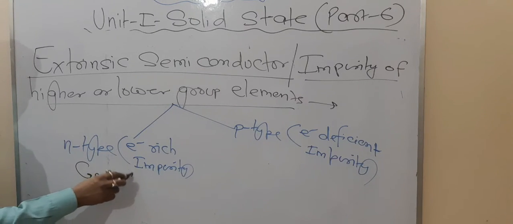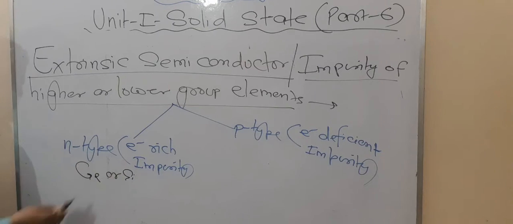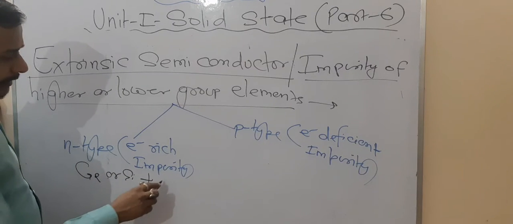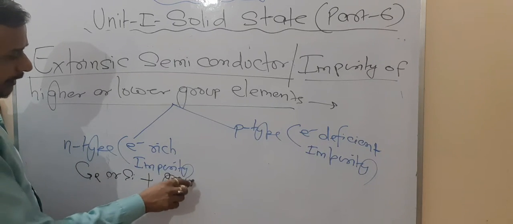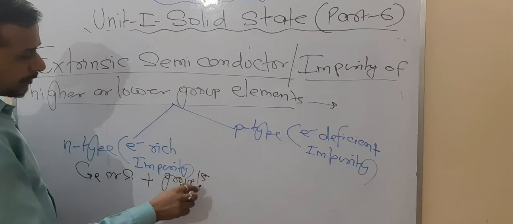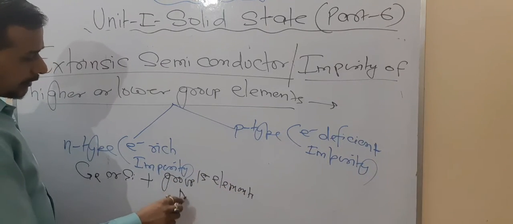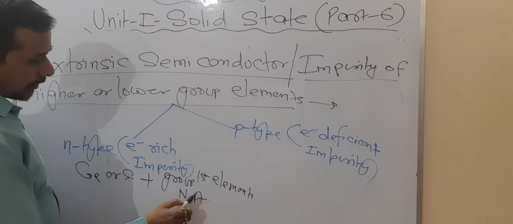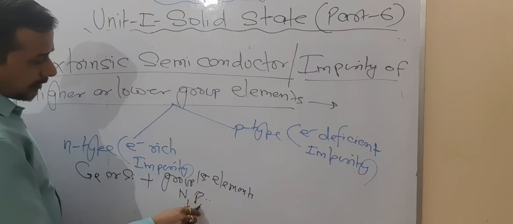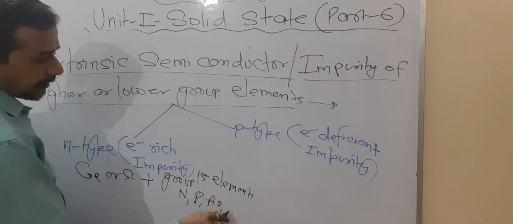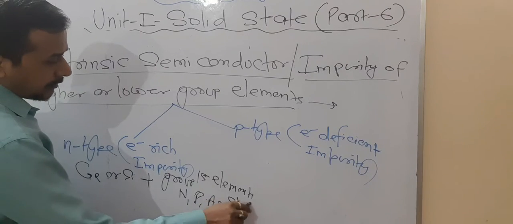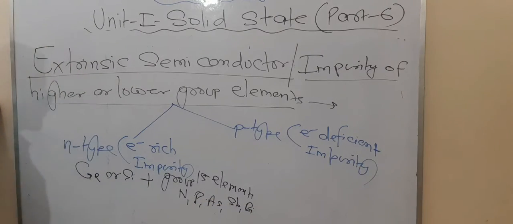Silicon or germanium is taken, and these are doped with group 15 elements. Group 15 elements means nitrogen, phosphorus, arsenic, antimony, bismuth. So these belong to group 15 elements.